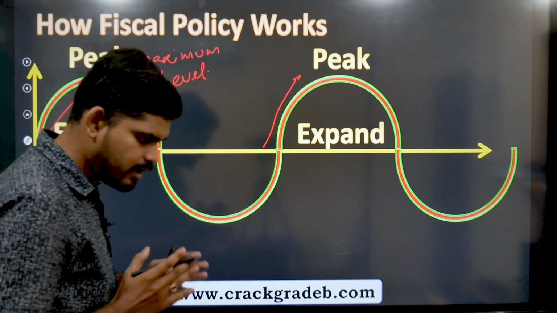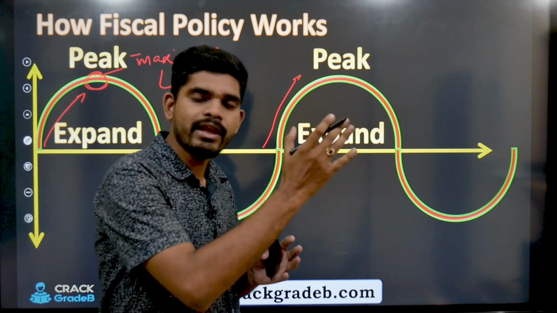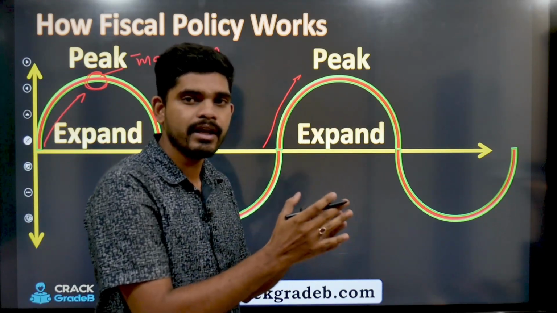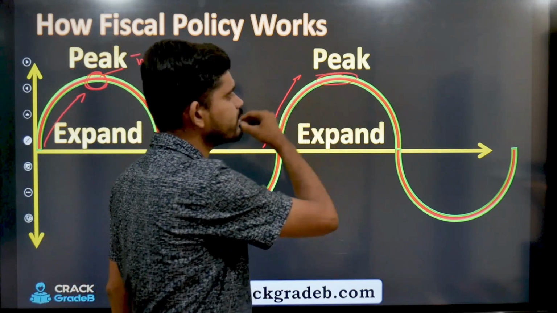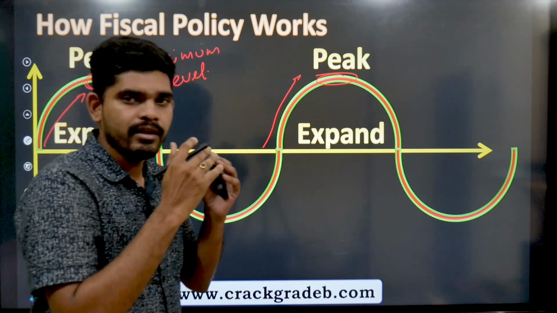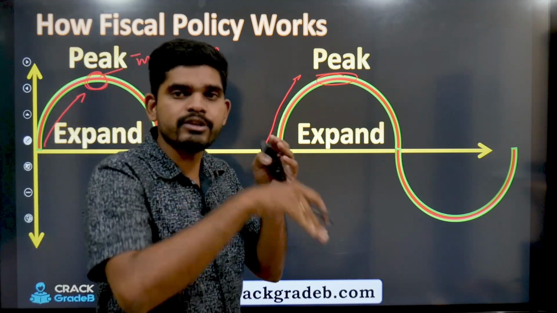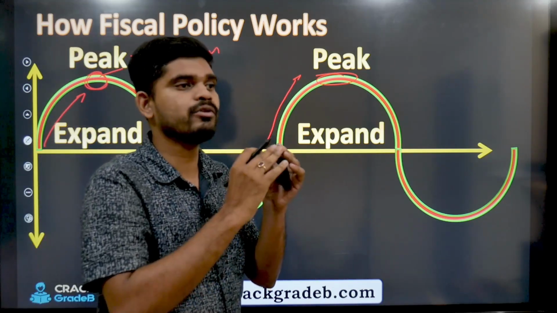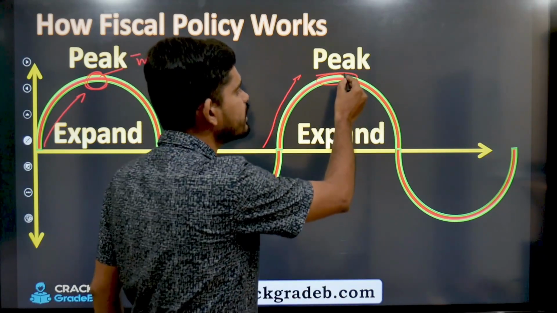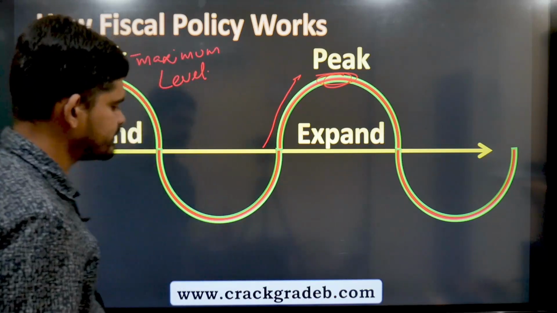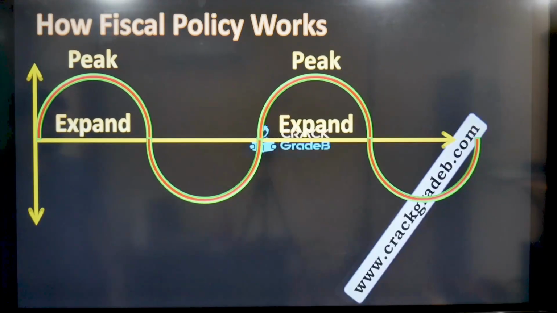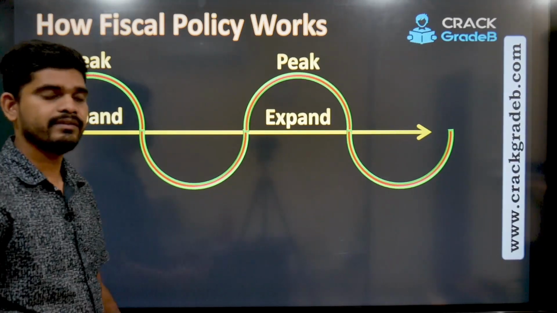The speed at which it is going up is known as expand. So the economy is expanding, and the moment it reaches its peak, once it reaches there, it will start to come down. It won't cross that number, and that number is known as peak. I hope you got this. Let's see the next slide.